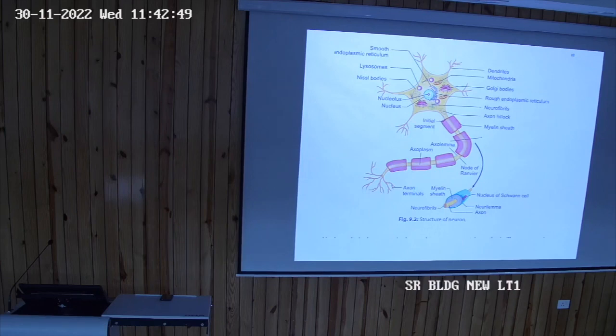In the body, there is one unipolar neuron, present only in the mesencephalic nucleus of the trigeminal nerve, nothing else. So keep this in your mind. If the examiner asks which is the unipolar neuron, the answer is the mesencephalic nucleus of the trigeminal nerve. Then there comes the bipolar neuron. Bipolar means two processes.